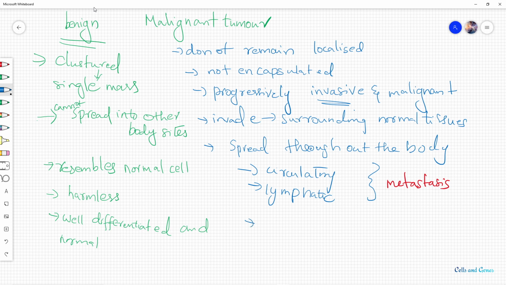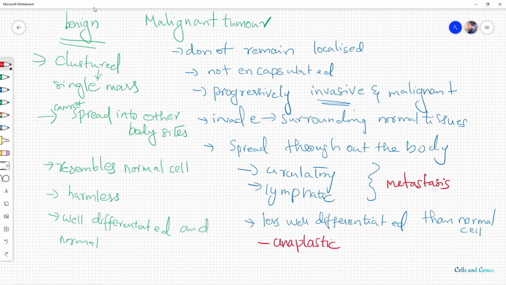The other property is that they are less well differentiated than normal cells. The term we use is anaplastic. They are known as anaplastic, that is, they are less differentiated.